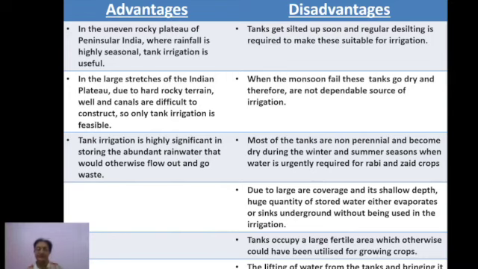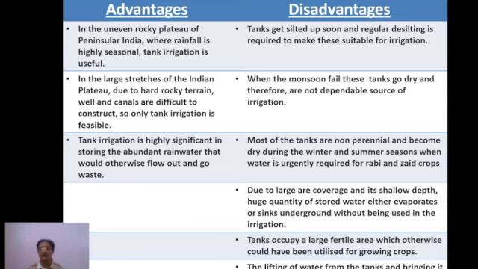Due to the large area which is covered by the tanks, and their shallow depth, a huge quantity of stored water either gets evaporated or it sinks underground without being used for irrigation purposes. Again I am repeating, because of the large area, the surface area is too big, right? So water gets evaporated more and more in this case. Understood? So either it goes by evaporation, or it can seep down easily. So in both cases water is lost. That means for irrigation purposes we are not having any water.